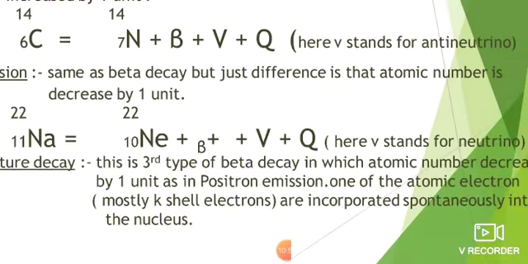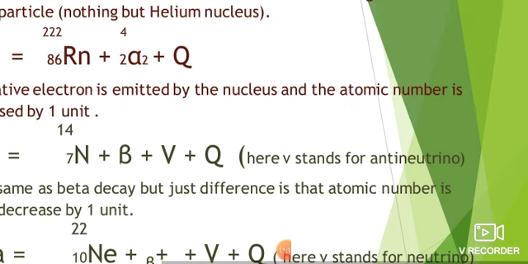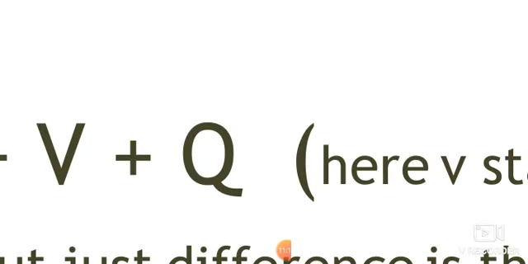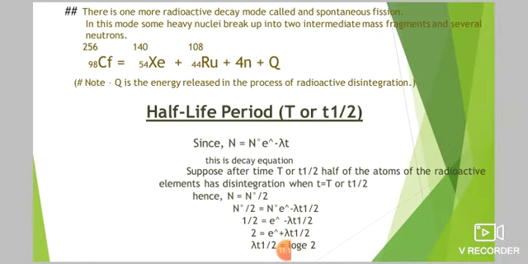It is also the third type of beta decay, in which the atomic number decreases by 1 unit, as in positron emission. One of the atomic electrons, mostly K shell electrons, is incorporated spontaneously into the nucleus. Okay, and you can see the Q in each reaction. This Q is nothing but the disintegration energy, or radioactive disintegration energy, because there is some energy released in the reaction. So that's denoted by Q.